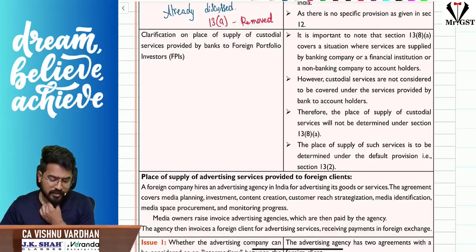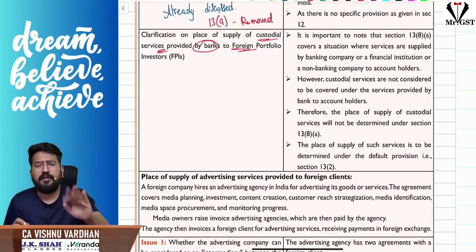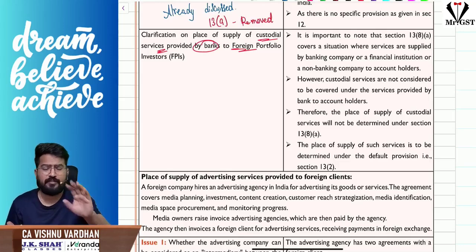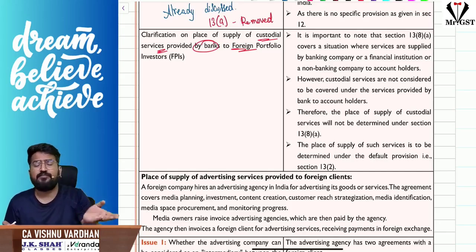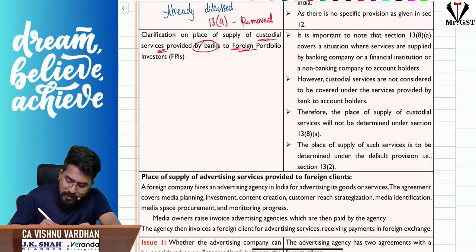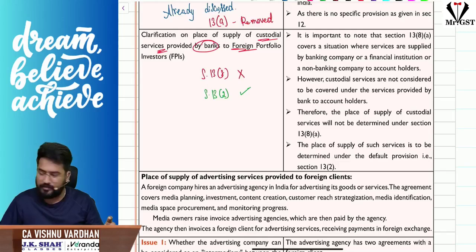The next clarification is with respect to the custodial services provided by banks to foreign portfolio investors. We have seen in section 13 subsection 8 that the place of supply is determined when banks are providing services to their account holders. But here these custodial services are provided by banks to foreign portfolio investors who are not account holders of the banks. So these are not services provided by banks to account holders. In this case, section 13 subsection 8 will not be applicable. We have to follow section 13 subsection 2, the general rule, for determining the place of supply. That is the other clarification.